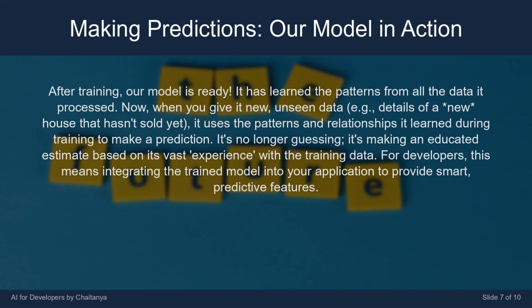After training, our model is ready. It has learned the patterns from all the data it processed. Now, when you give it new, unseen data, e.g., details of a new house that hasn't sold yet, it uses the patterns and relationships it learned during training to make a prediction. It's no longer guessing, it's making an educated estimate based on its vast experience with the training data. For developers, this means integrating the trained model into your application to provide smart, predictive features.